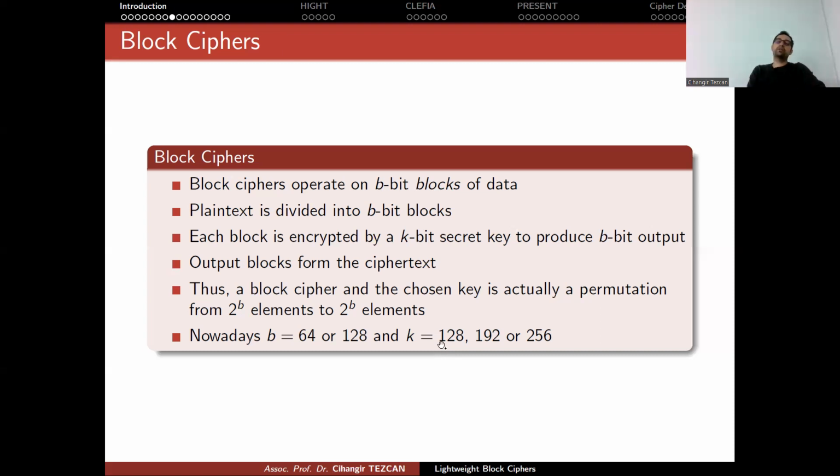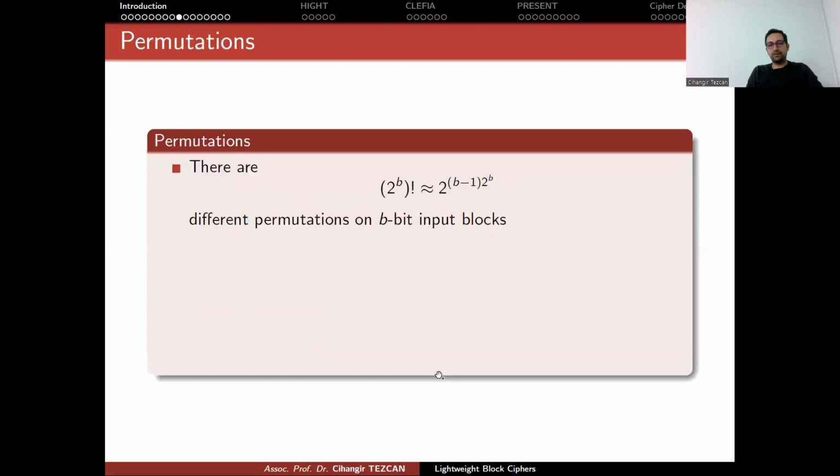But if you design your algorithm in a bad way, then you can break the cipher performing fewer operations than 2 to the 128. So this is why we want to design something good, but also something fast. So we want to find a sweet spot where it is fast and secure. Okay, that is the whole idea behind this, actually. Modern block ciphers, but also lightweight block ciphers. So let's look at these permutations.